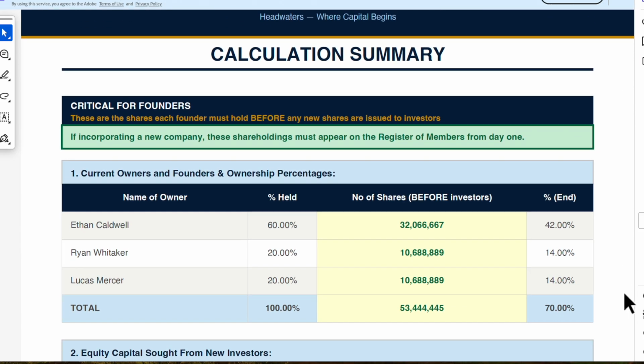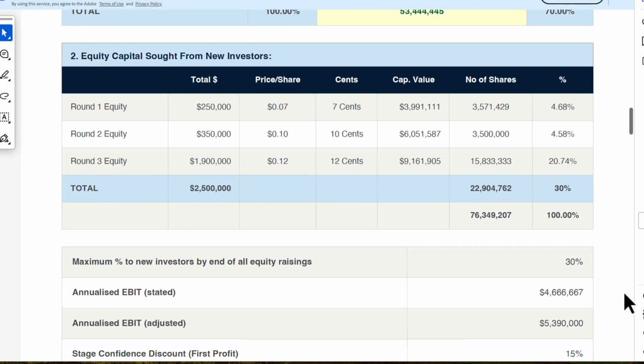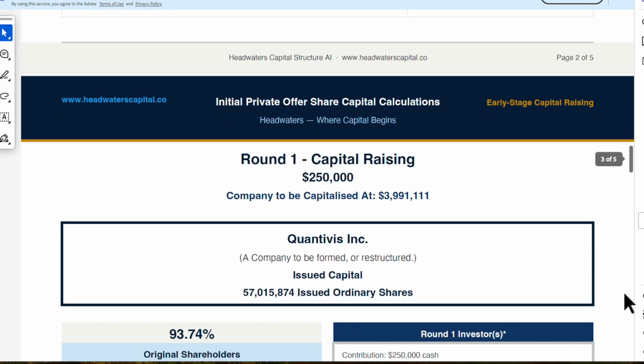And this cannot be stressed enough. Founders must hold their shares before any new investors come on board. Getting this right from the start protects everyone.